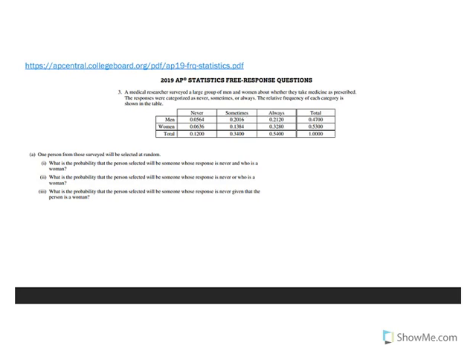So let's look at Part A. Part A is scored all together. Part A, I, II, and III. One person from those surveyed will be selected at random. So let's look at Part I.